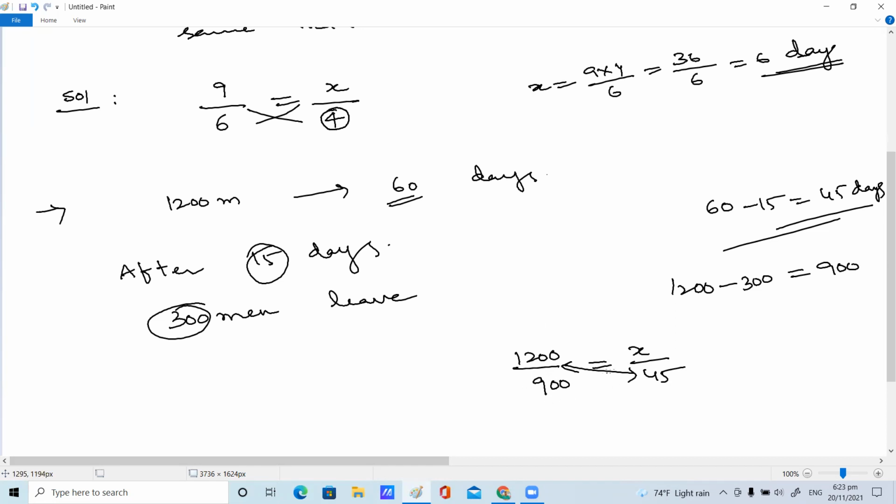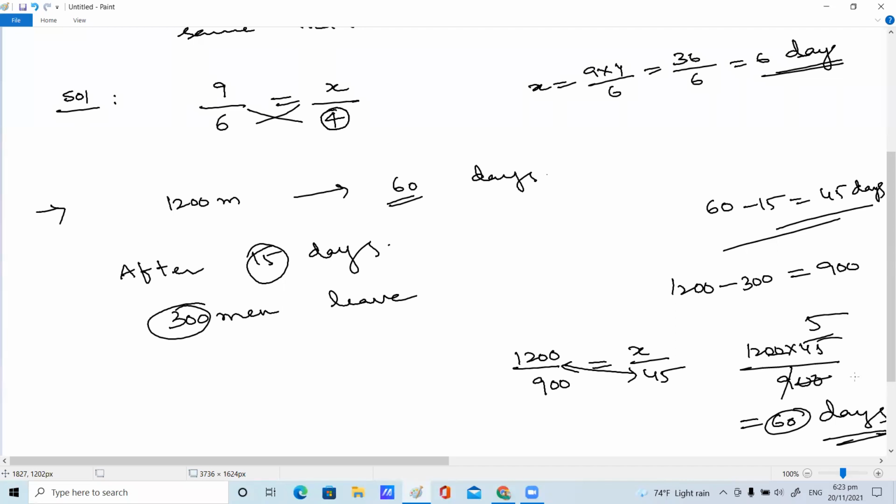The required number of days is 60. How are you getting 60 days? You take 900 into 1200... there we can cancel 1200 upon 900, it becomes 12 by 9, and 45 into 12 upon 9 gives 60. The required number of days is 60. That's all, children.